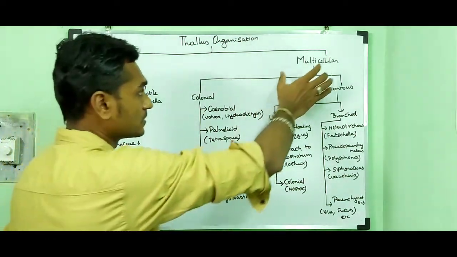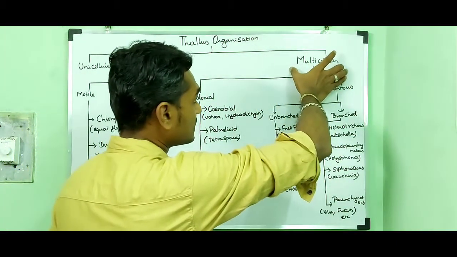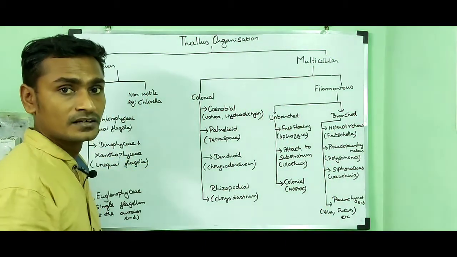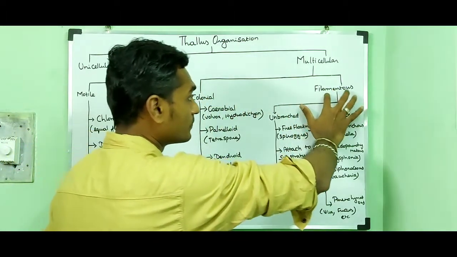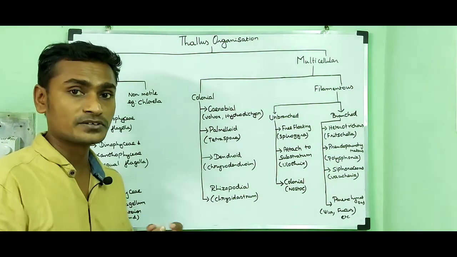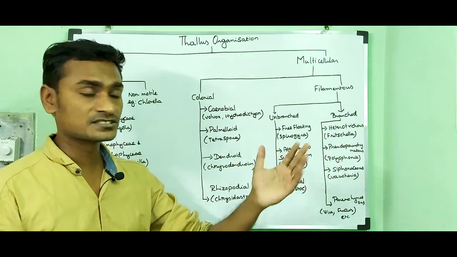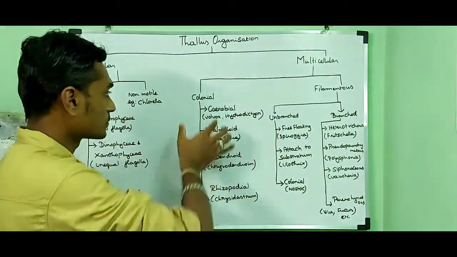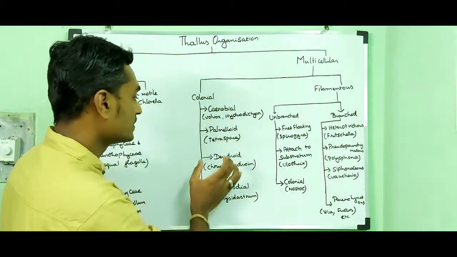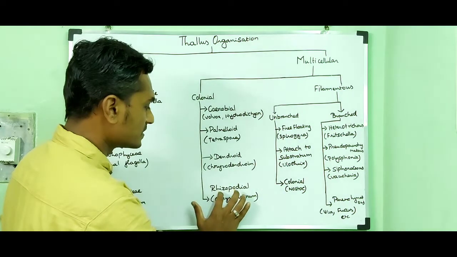Then I am going to tell about the multicellular thallus organization of algae. It can be divided into two types based on organization: colonial organization or filamentous organization. Colony means a group of cells combined to form a colony. Filamentous means a long, thread-like structure, and that structure is called filamentous. First I am going to tell about the colonial algae. Colonial algae can be divided into four types: coenobial, palmelloid, dendroid, and rhizopodial.